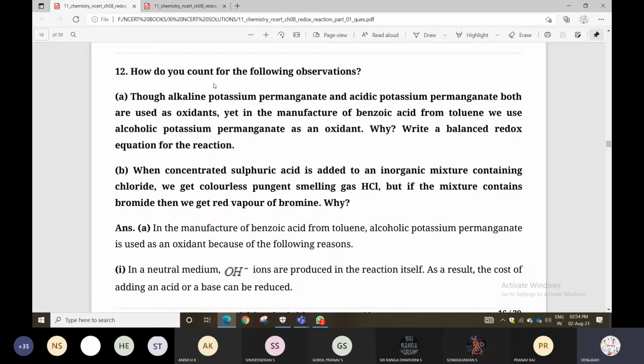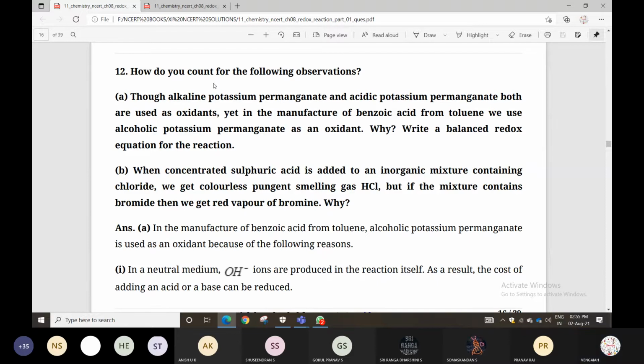So here, potassium permanganate is given in three types. One is alkaline potassium permanganate, then acidic potassium permanganate. The next one is alcoholic potassium permanganate. Alkaline potassium permanganate and acidic potassium permanganate, both are used as oxidants. But in the manufacturing of benzoic acid from toluene, we are using alcoholic potassium permanganate as an oxidant.